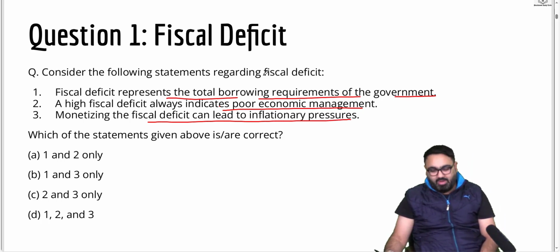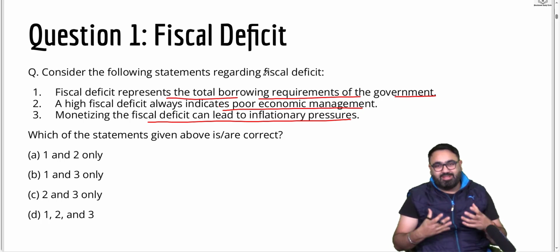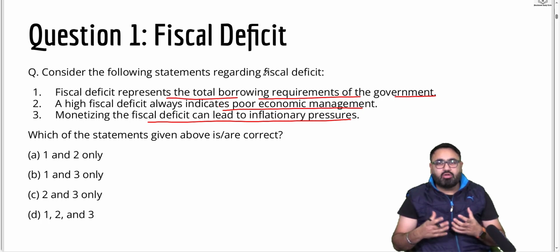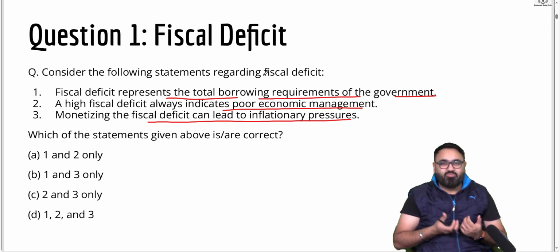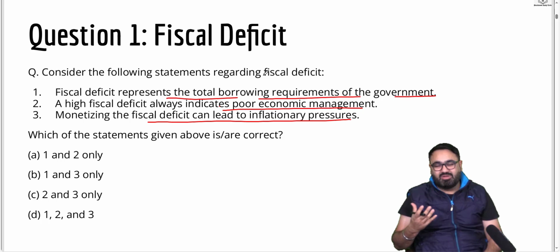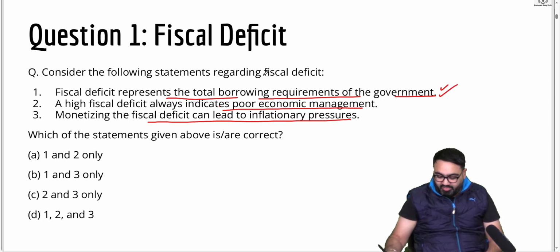Now, what exactly do you mean by this? A country like India that has more expenses than its earning will have to take some loans from outside in order to fund our own requirement. That means we are in a fiscal deficit. When you have to borrow because you're not earning as much as you're spending, that's a situation of fiscal deficit. First, yes, it represents total borrowing of the government.